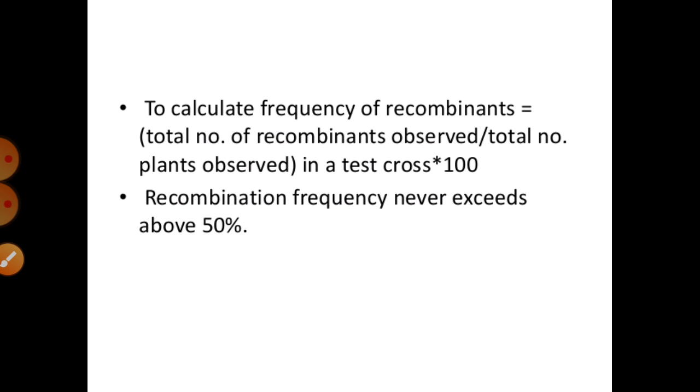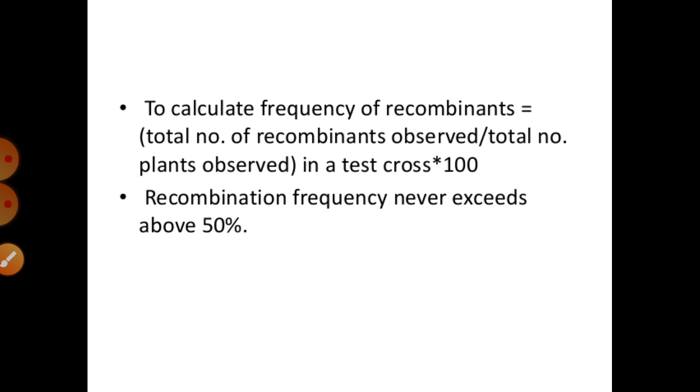So for the explanation of linkage and recombination, Morgan carried out several dihybrid crosses in Drosophila, right? On the basis of his study, he explained that the genes are located on the X chromosome. Generally, due to that, he observed that two closely located genes did not segregate independently of each other. Means generally, whenever two closely related genes are located at any place, they cannot be segregated independently. They do not easily separate from each other on their own.